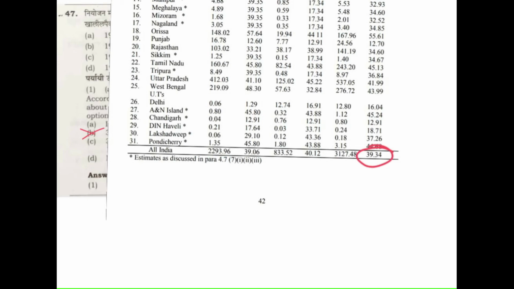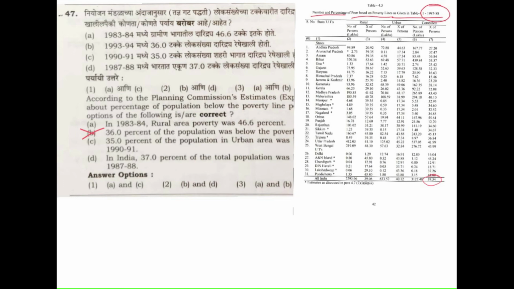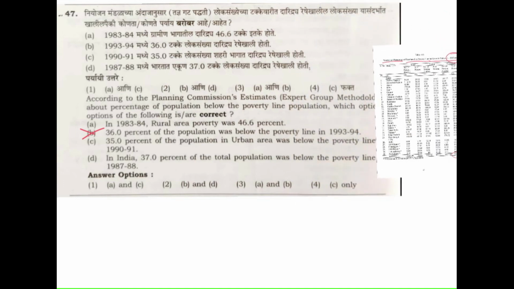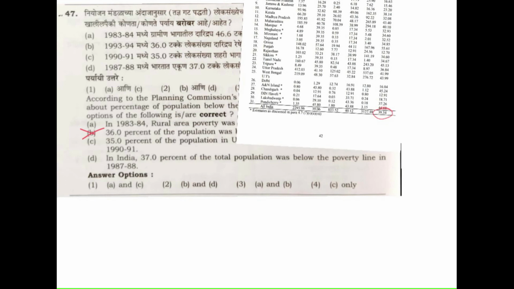In the question for 1987-88, statement D says that in India 37% of the total population was below the poverty line, whereas in the data it is clearly 39.34. So statement D must be incorrect.